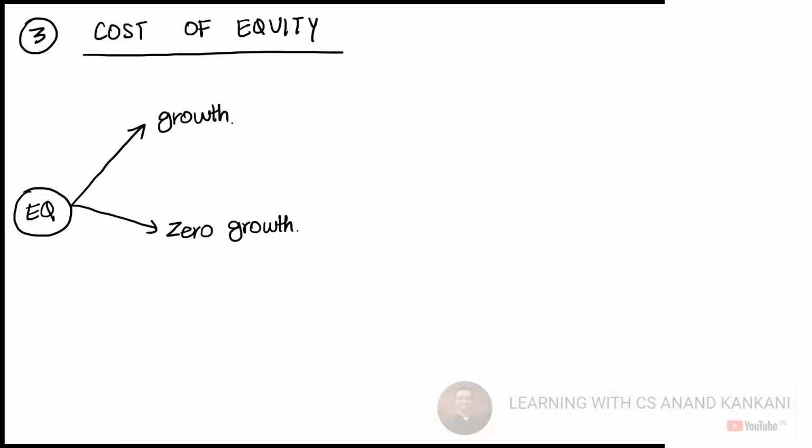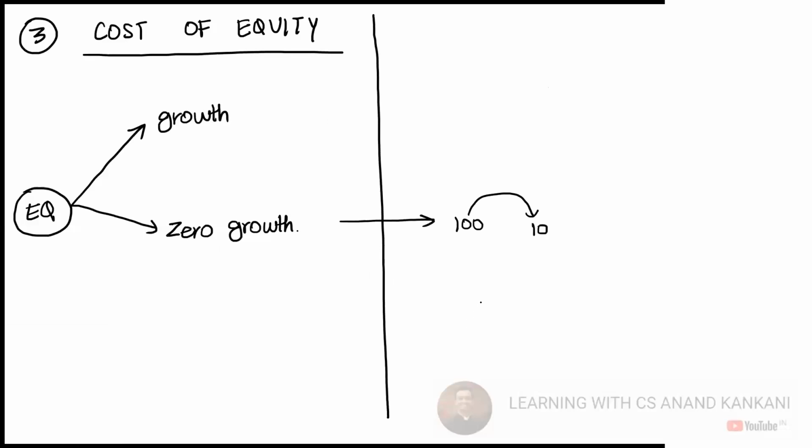So first let's understand what you mean by growth and what you mean by zero growth. When I say there is zero growth, this means you have invested 100 rupees in the company. This 100 rupees will give you a return of 10 rupees. Earlier, in the last lecture, we covered that if the company pays zero dividend, the company now has 110 rupees, correct? And next time you will again earn a return of 10%, and this is going to be 11 rupees, correct? This is the growth model.